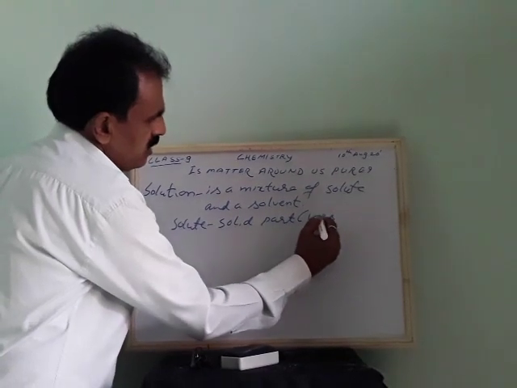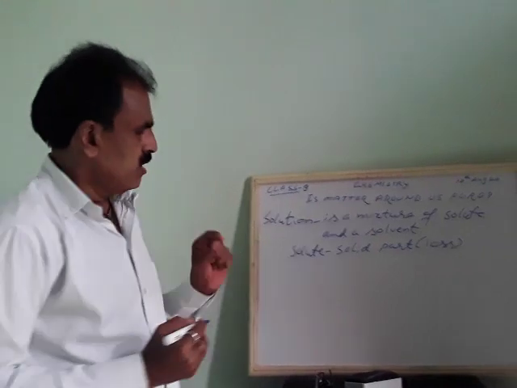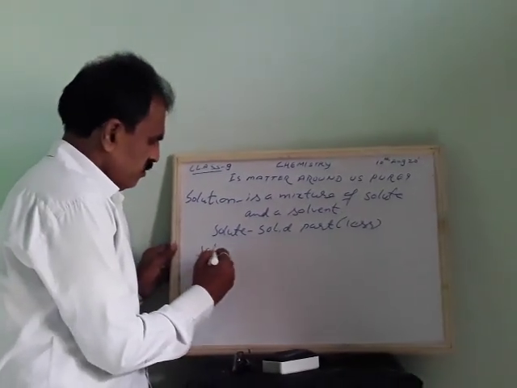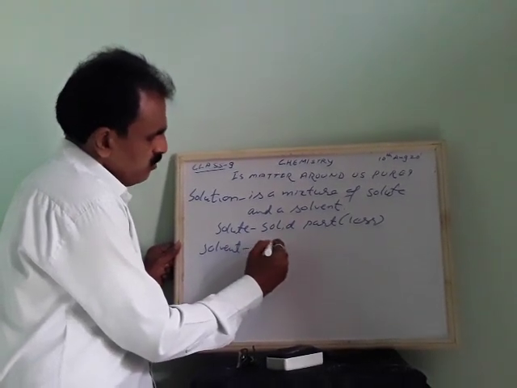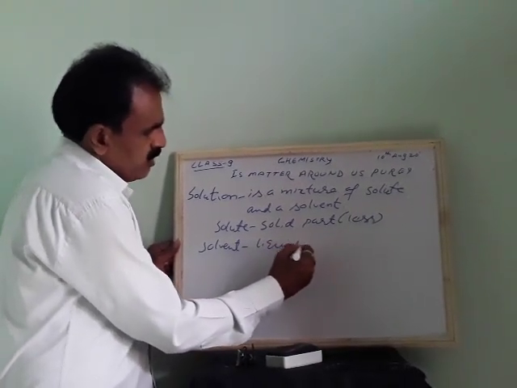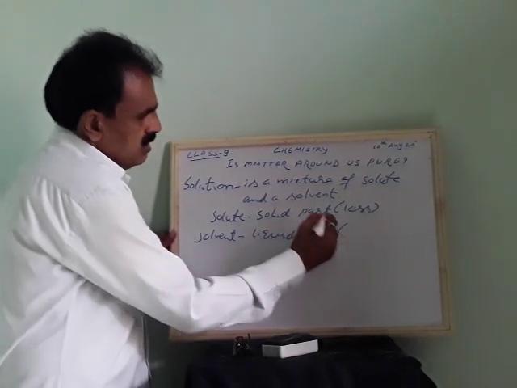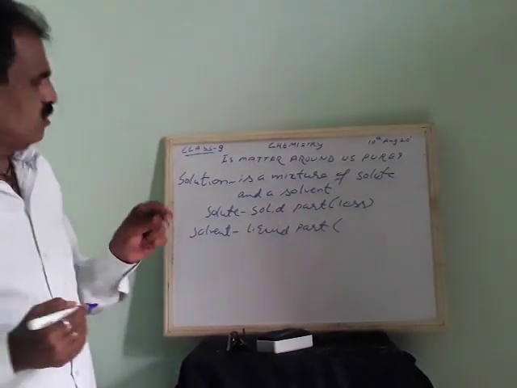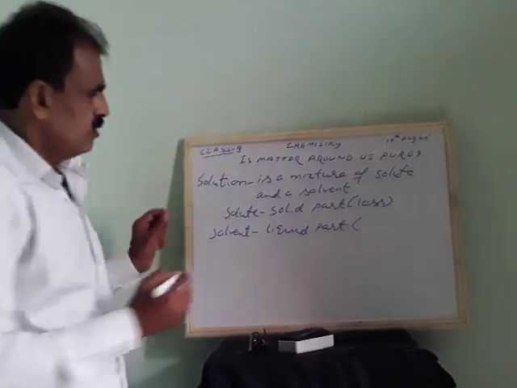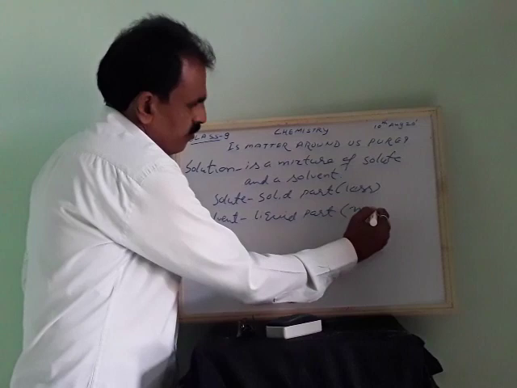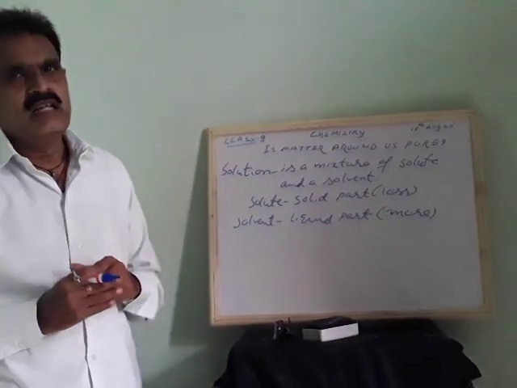The solvent will be in large quantity, so generally it will be the liquid part. So the liquid part is called the solvent, and the solid part is called the solute. These are the terms you are understanding.